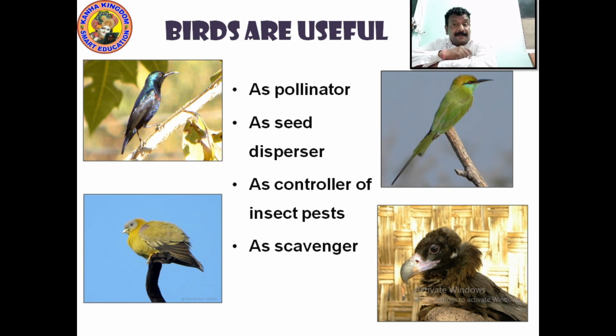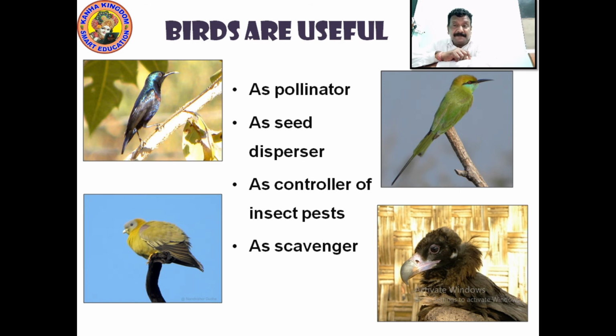As controller of insects and pests, these birds actually eat all the small insects. There are lots of insects in the air. Some are not seen, but whatever is seen is eaten up by the birds. Usually from morning till evening they try to catch the insects and eat them. Many of the birds eat insects only.